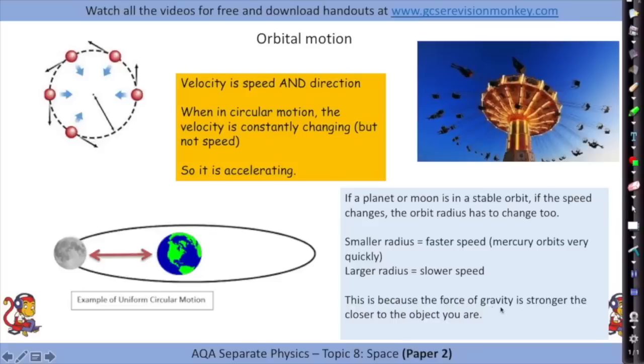And this is because the force of gravity is stronger near the object. So because the force is stronger, it'll make it rotate quicker.